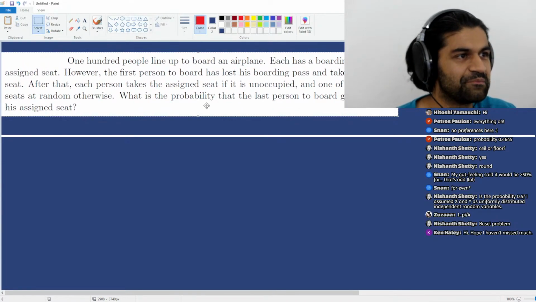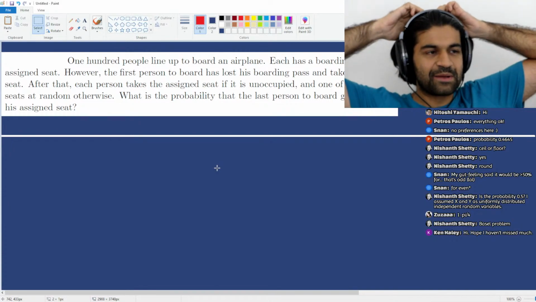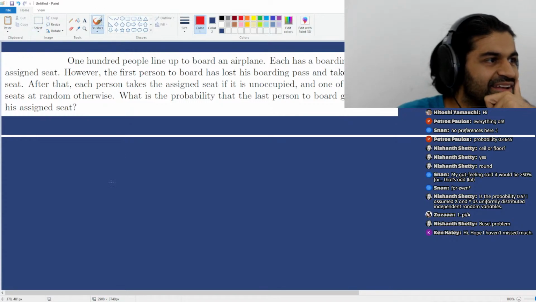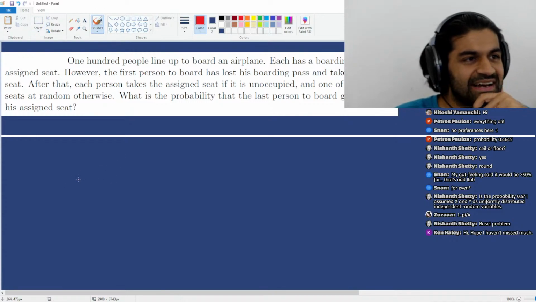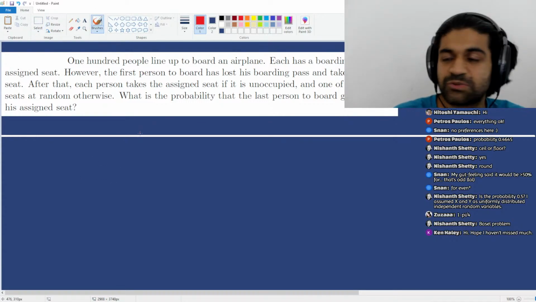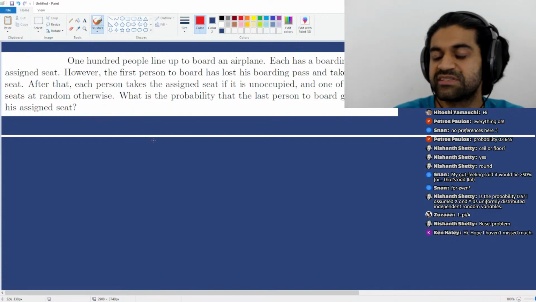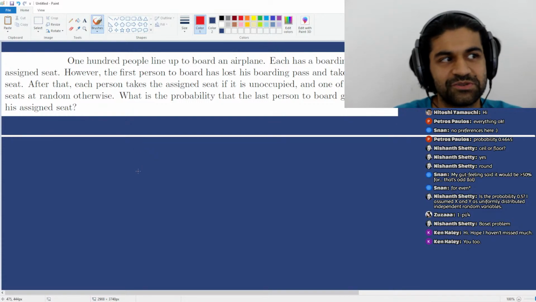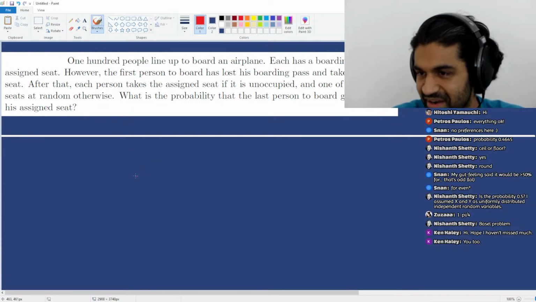I'll reread the problem. So 100 people line up to board an airplane. So you can imagine there are 100 seats on this airplane, okay? And each has a boarding pass with an assigned seat. So there's a person assigned to seat 1, there's a person assigned to seat 2, all the way up to seat 100.